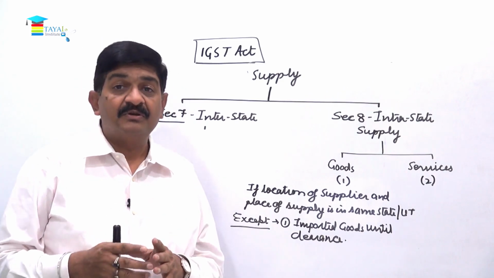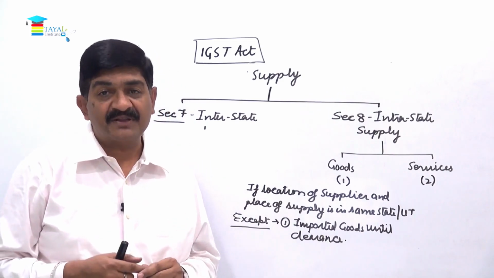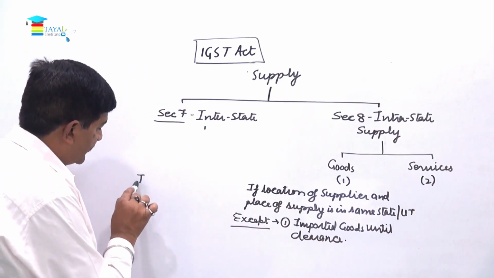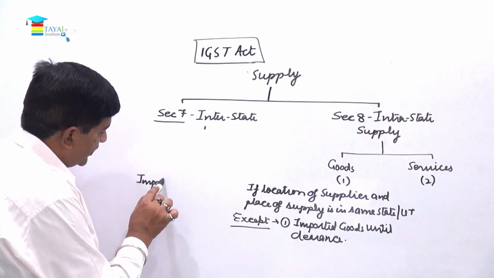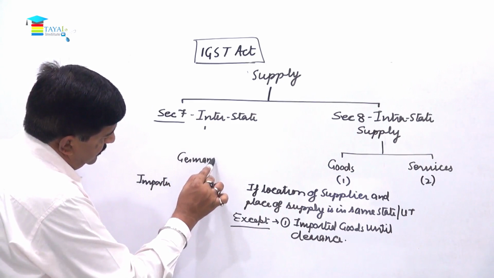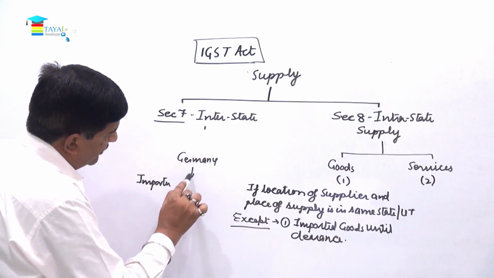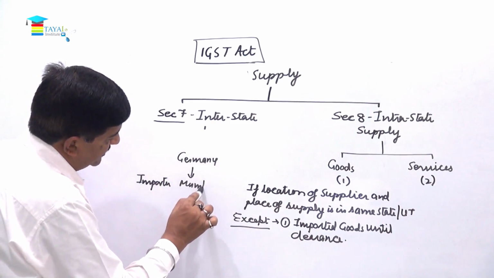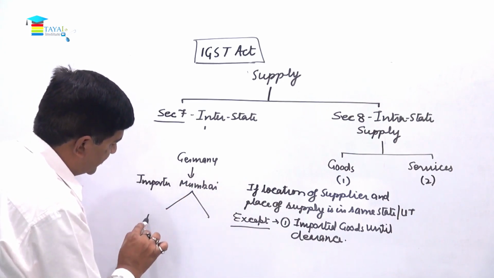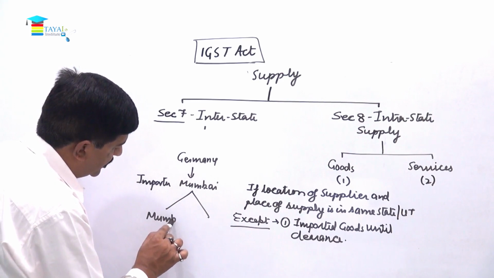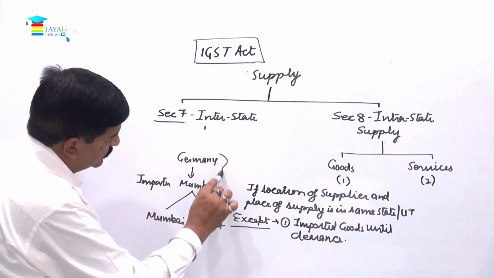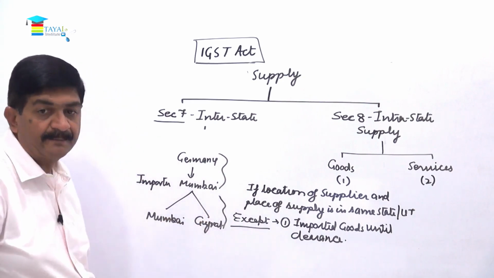After clearance, we will see where the goods are being further supplied. Say, for example, the importer is in Mumbai, importing goods from Germany. Germany to Mumbai is one supply, and then from Mumbai he supplies further to a person in Mumbai or to a person in Gujarat. This will make a difference because this is one supply, this is another supply, right?